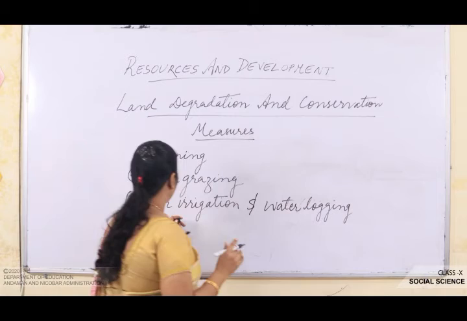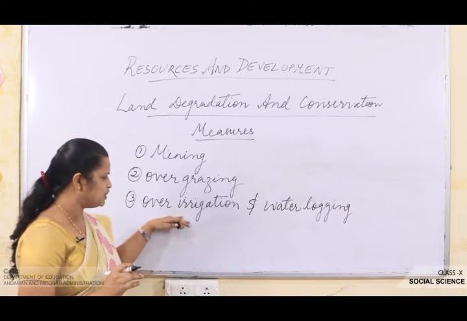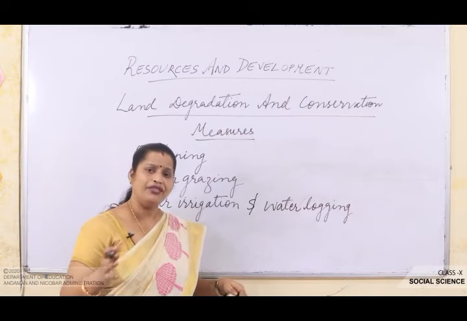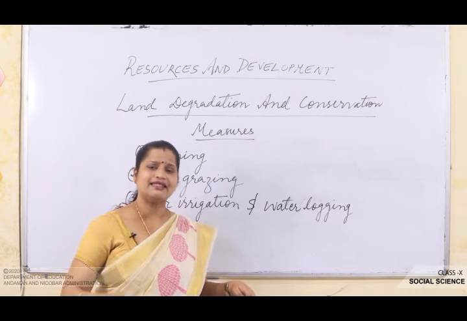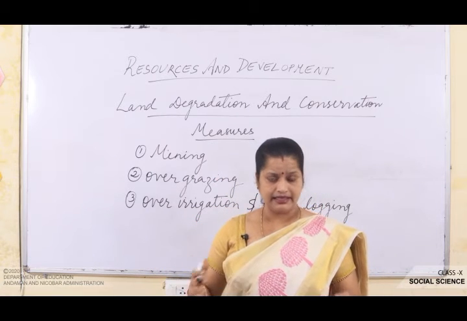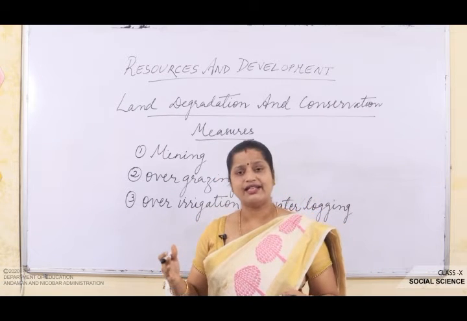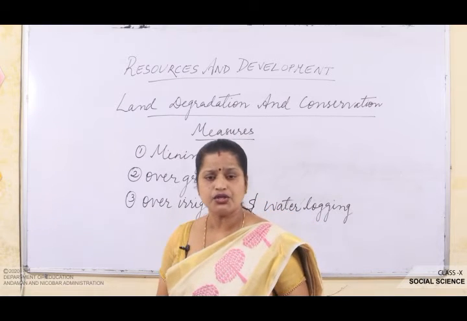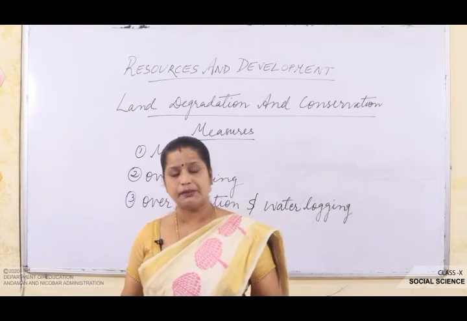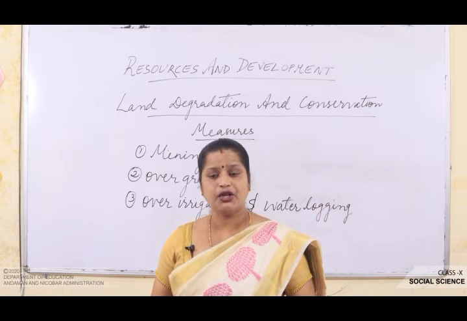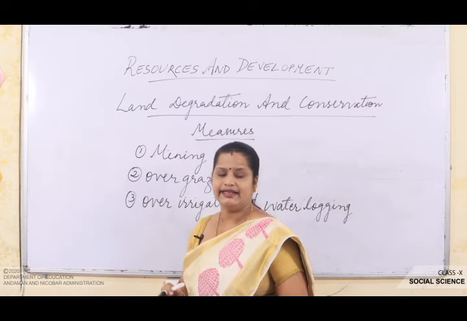One reason is over irrigation, irrigating excessively, and the second is water logging. When the water remains stagnant in one place, it increases the salinity and alkalinity of the soil. You can see this in the states of Punjab, Haryana and, sorry, not Madhya Pradesh, Uttar Pradesh. There you can see such a tendency, and because of that it leads to land degradation.